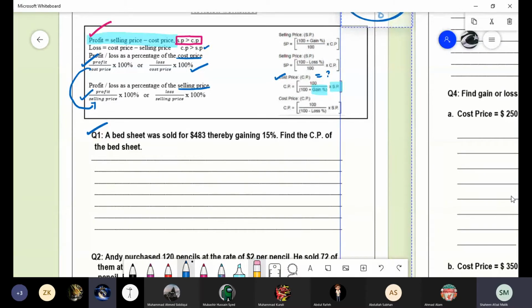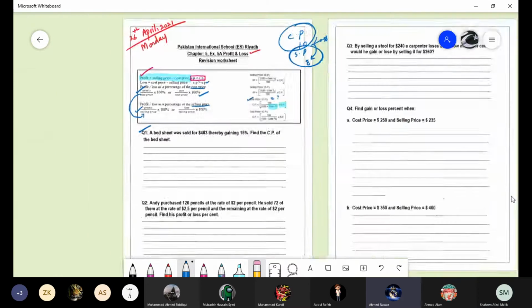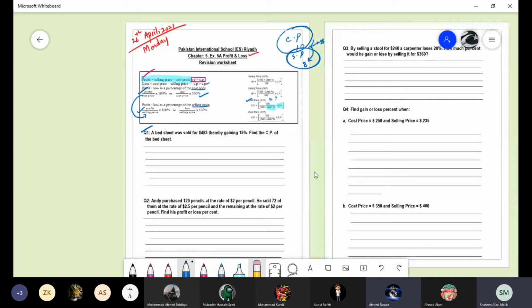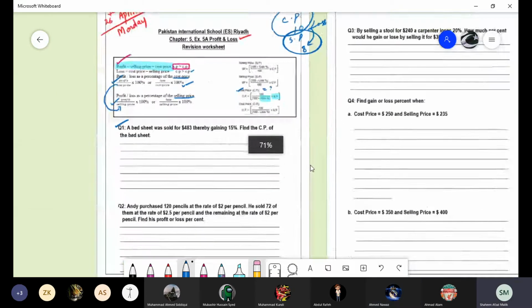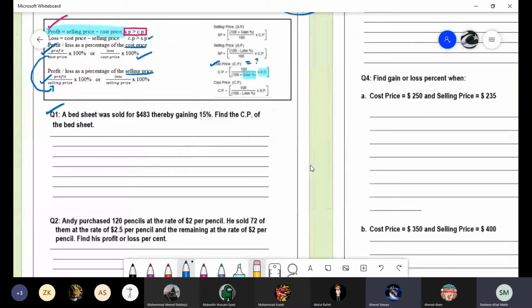Question 1: A bedsheet was sold for $483, thereby gaining 15%. Find the cost price. So what is given to you in the question? The selling price, that is $483.